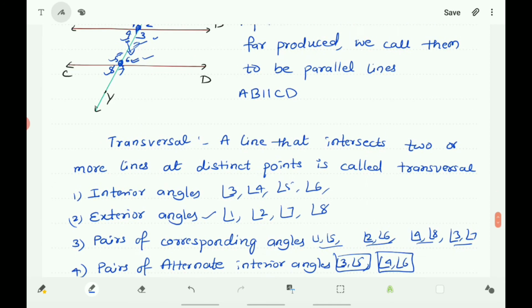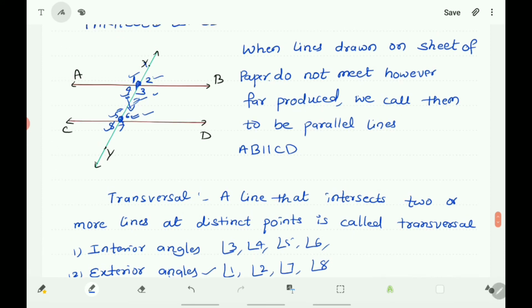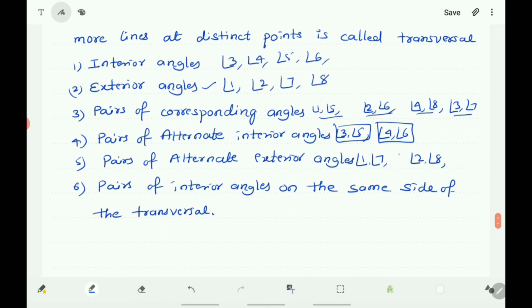Similarly, pairs of alternate interior angles are equal, pairs of alternate exterior angles are also equal. That is, angle 3 and angle 5 are equal, angle 4 and angle 6 are equal, angle 1 and angle 7 are equal, angle 2 and angle 8 are equal. This is about the nature of the corresponding angles and alternate angles made by the transversal of parallel lines.